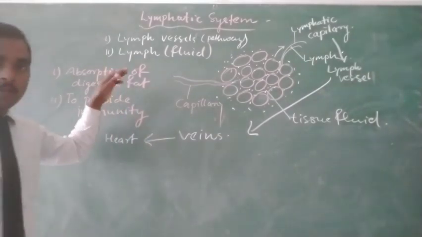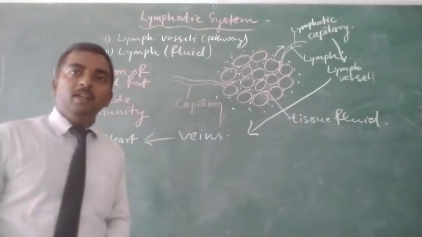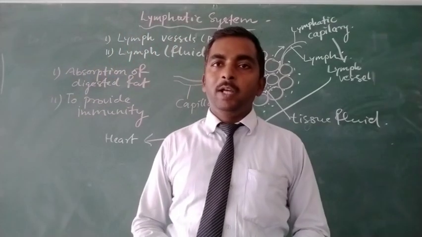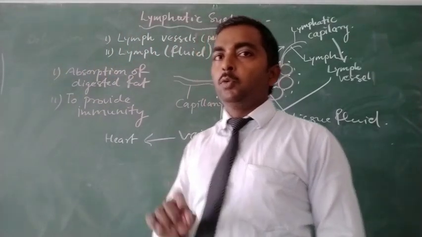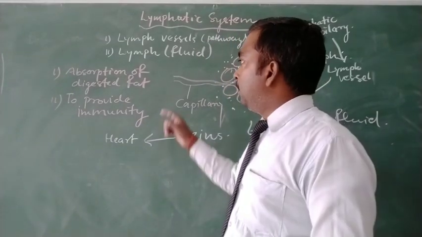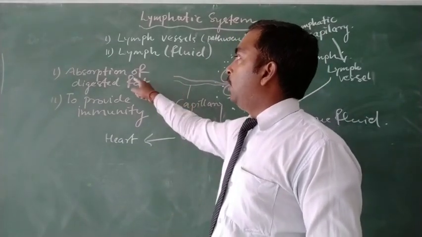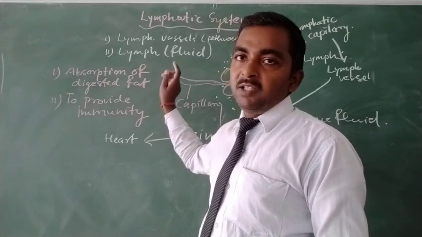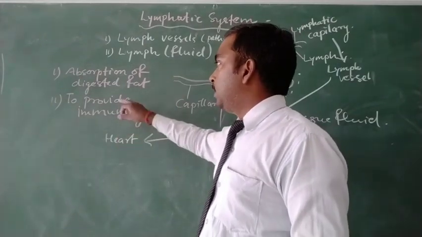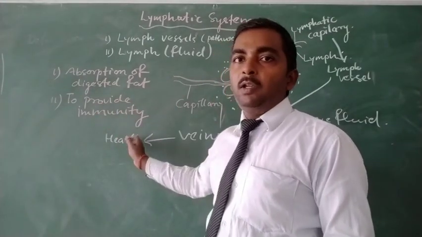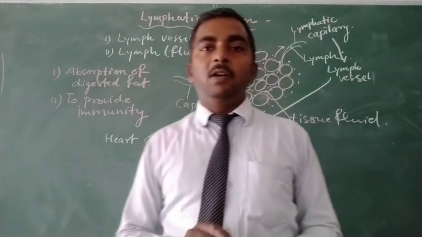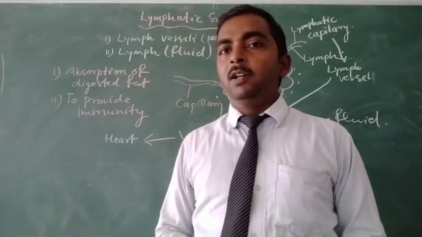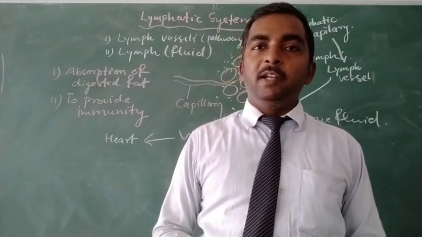The lymph capillary present in our small intestine is known as lacteal. So through the lacteal, the lymph absorbs digested fat, that is, fatty acid and glycerol, while it provides immunity with the help of a kind of cell present in our lymph, which is known as lymphocyte.